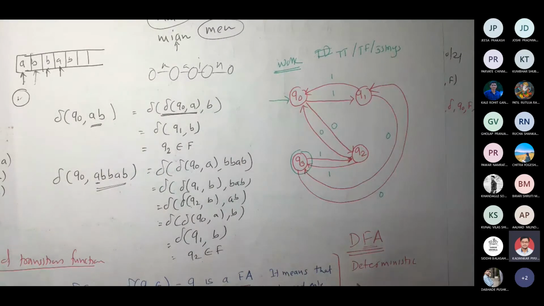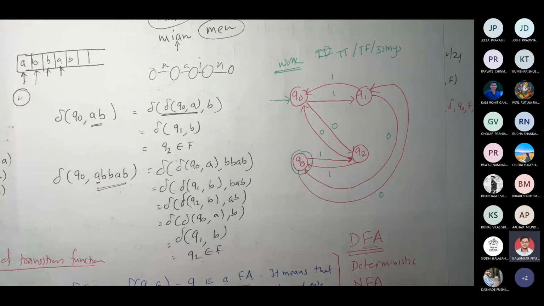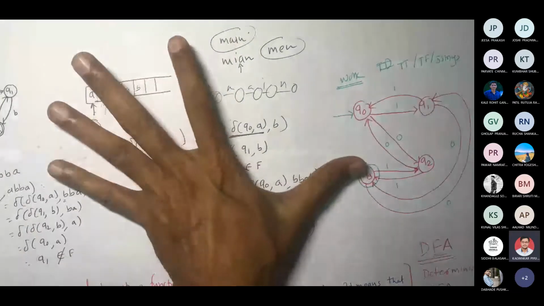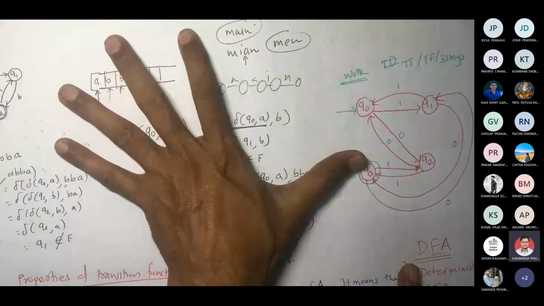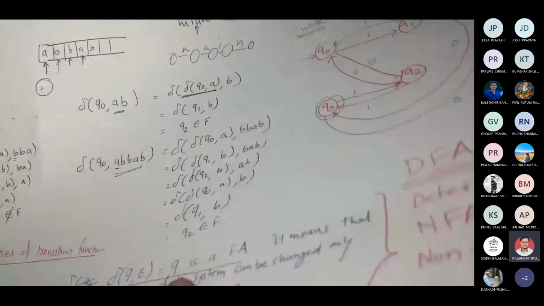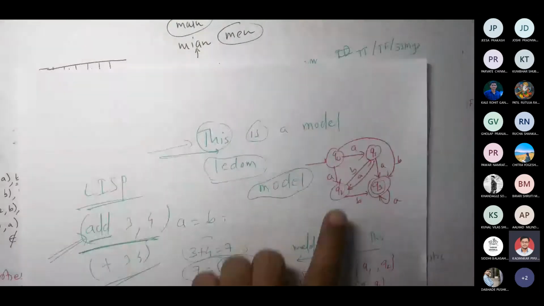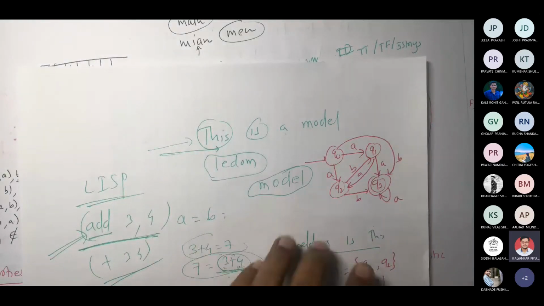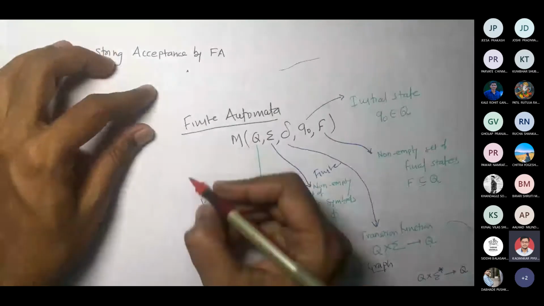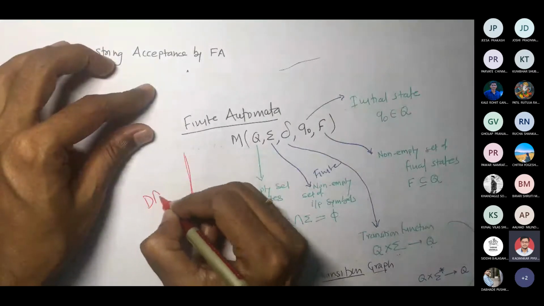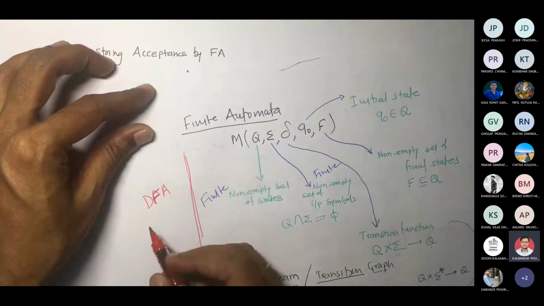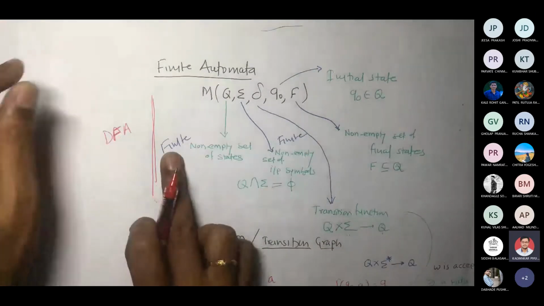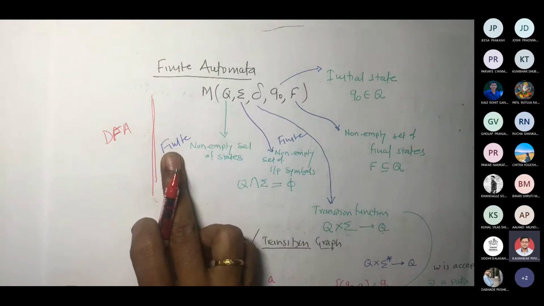Now, when you are talking about NFA, in that case, it would be non-deterministic. So this example is trying to tell us that it is DFA. And the example that I talked about a while ago is an example of non-determinism. Now, what is the definition that I wrote earlier? This definition can be considered for DFA.